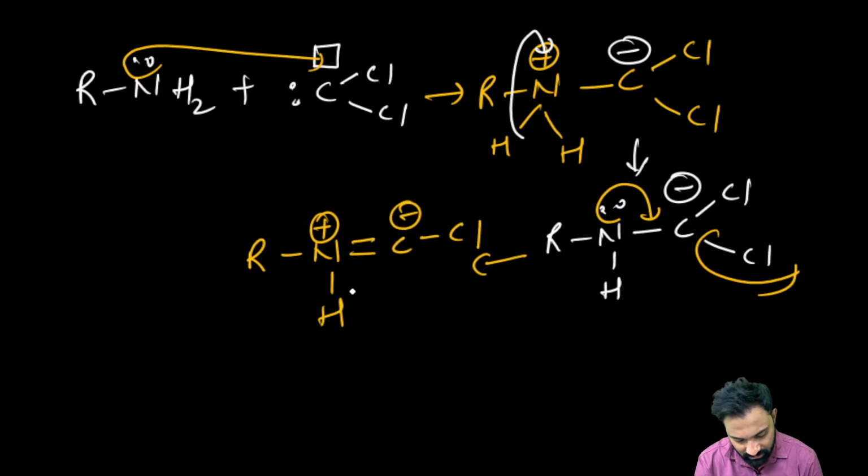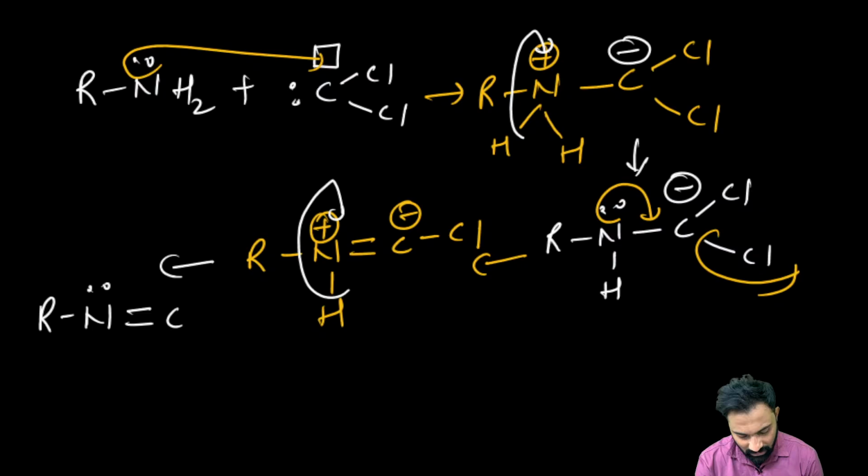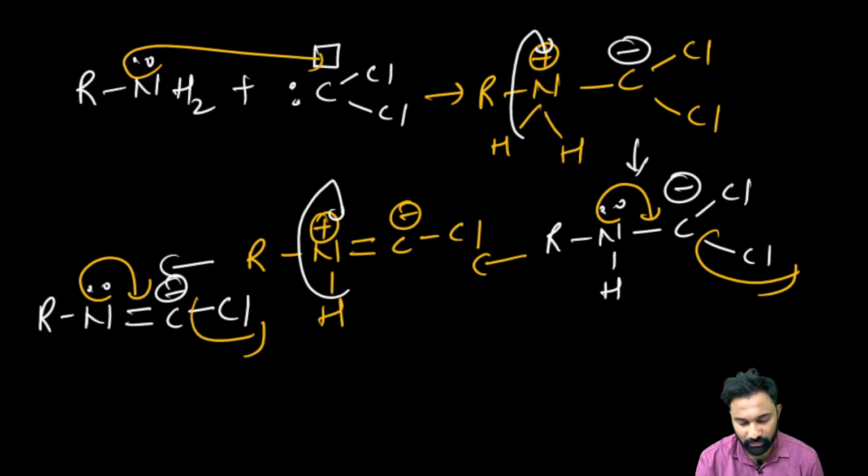Now the carbon has the negative charge and it has a Cl. Again to stabilize this nitrogen, this bond pair of electrons will be given, right? If this bond pair of electrons has been given, again the nitrogen will get the lone pair of electrons, and here it is having the carbon negative and a Cl. Again this carbon negative charge will be delocalized and the Cl, being the good leaving group, will be eliminated, and we will get the isocyanate in this manner. Clear?